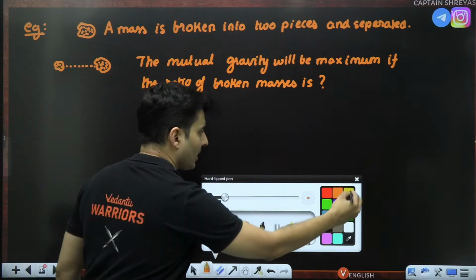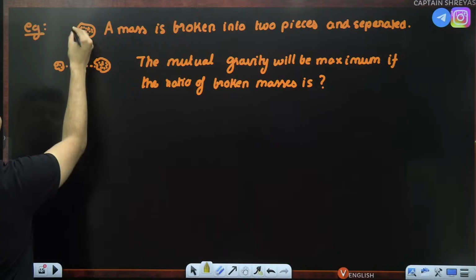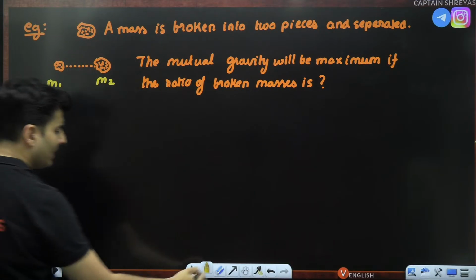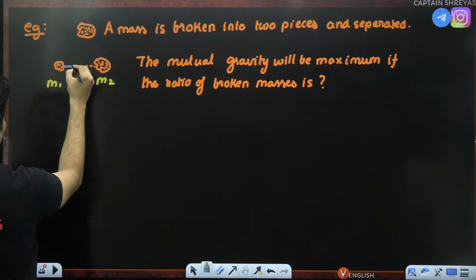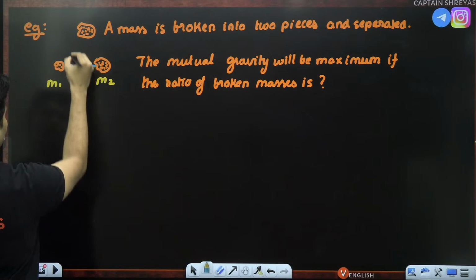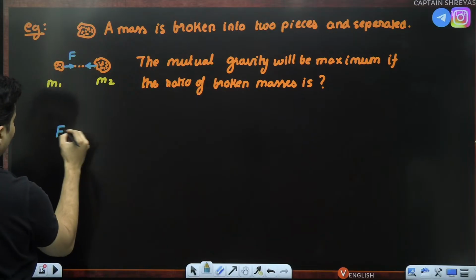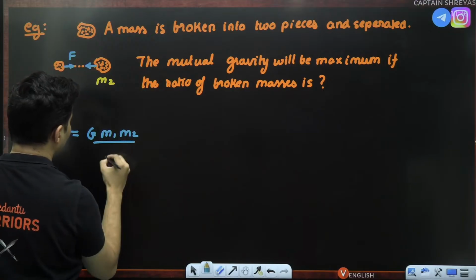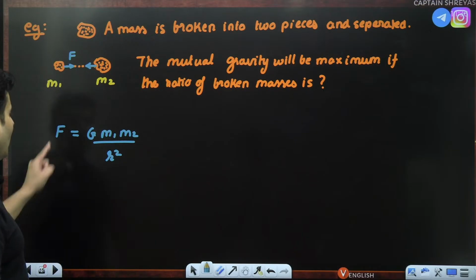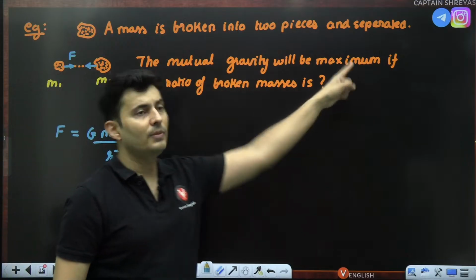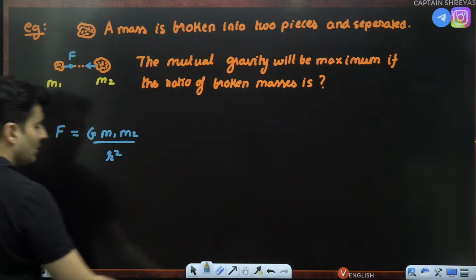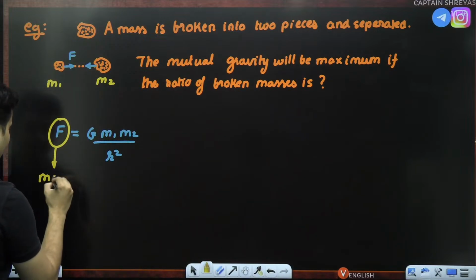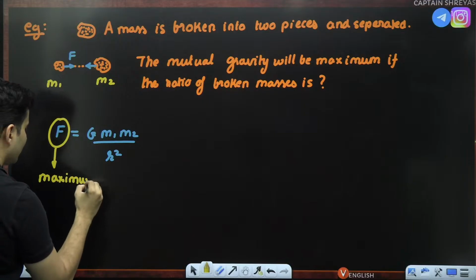First of all, let's assume that the original mass was m, the new masses are, let's say, m1 and m2. If the new masses are m1 and m2, there will be some gravitational force between them like this, which will be given by G m1 m2 divided by r square. As per the question, the mutual gravity should be maximum. That means what I want to do is make this force maximum.